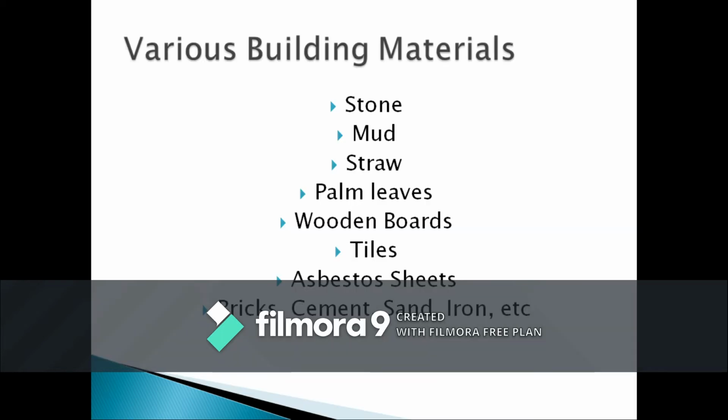To consolidate, the materials we use for construction are stone, mud, straw, palm leaves, wooden boards, tiles, asbestos sheets, bricks, cement, sand, steel, etc. Among these, the topmost materials, that is stone, mud, straw, palm leaves, wooden boards, tiles, asbestos sheets and so on, come under eco-friendly or biodegradable materials.